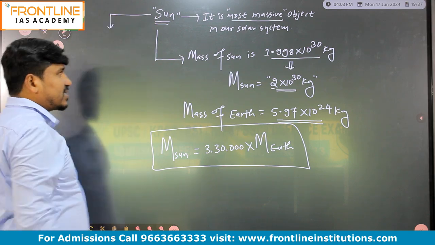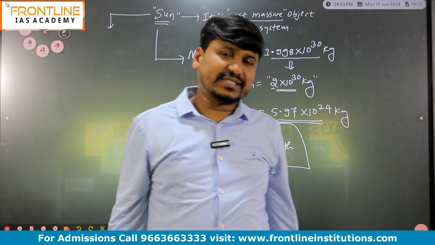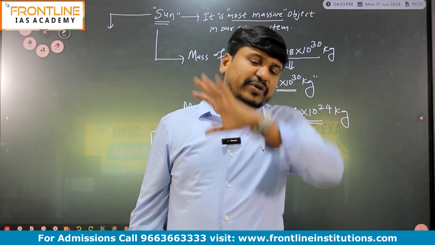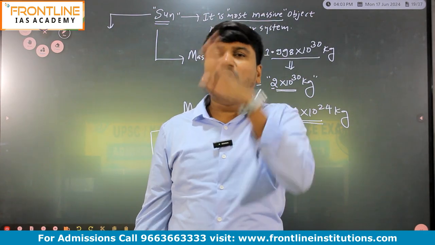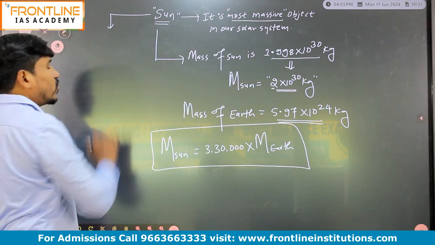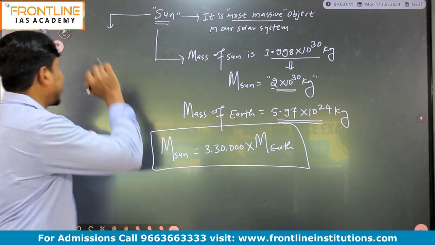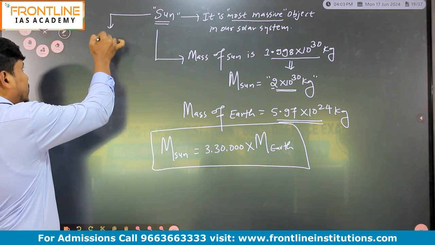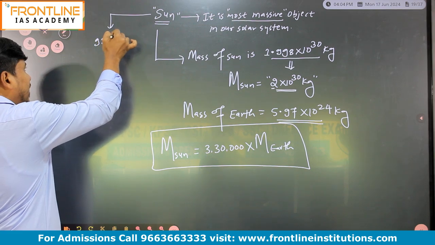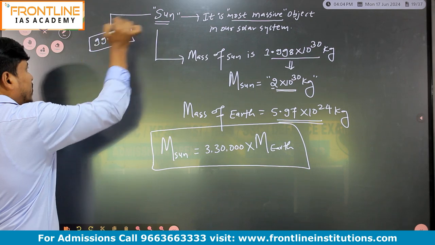If you take the mass, listen carefully. The Sun is the most massive object in our solar system. If you take the total mass of our solar system, the Sun alone constitutes 99.98% of the total mass of our solar system. Right?